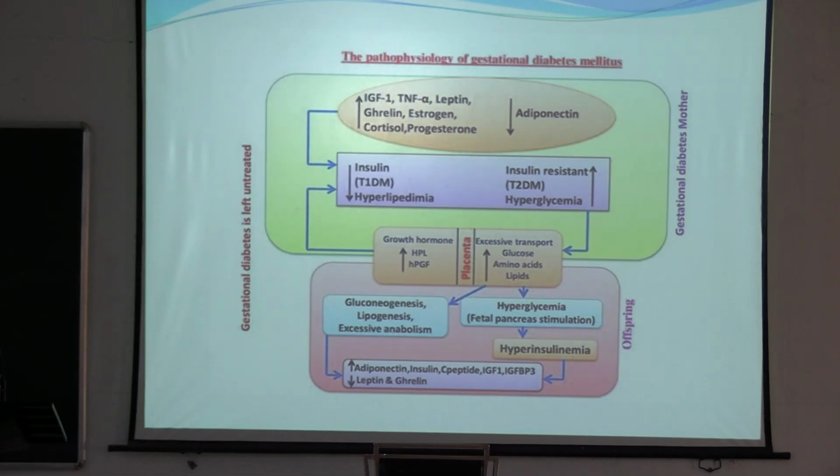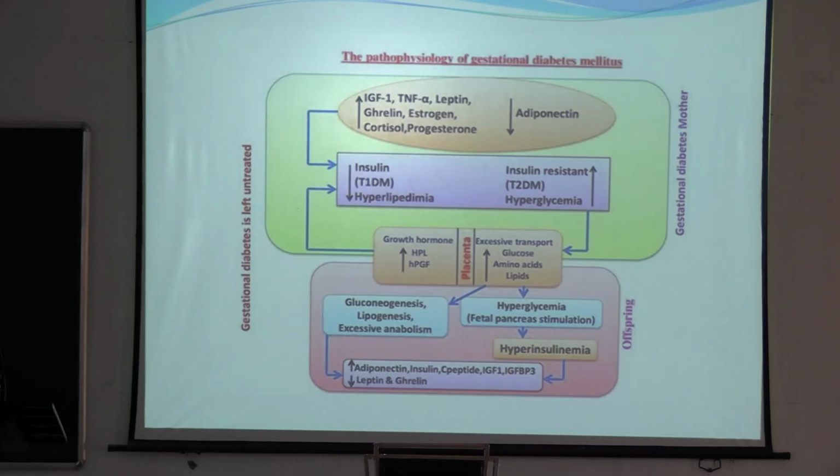What happens inside the body of the fetus? There is hyperglycemia, increased glucose, increased insulin. Insulin doesn't cross the placenta, but glucose crosses the placenta. So the excessive glucose comes inside the fetal body. As a result of hyperglycemia, there will be increased insulin, because insulin helps to utilize the glucose. Insulin will help the body of the fetus to utilize the glucose. So, as a result of hyperglycemia, there will be hyperinsulinemia inside the fetus.